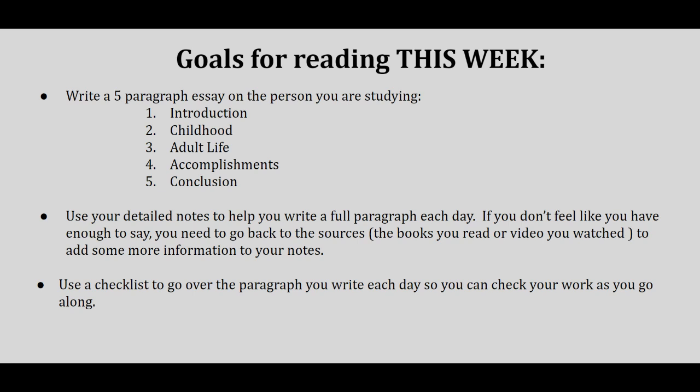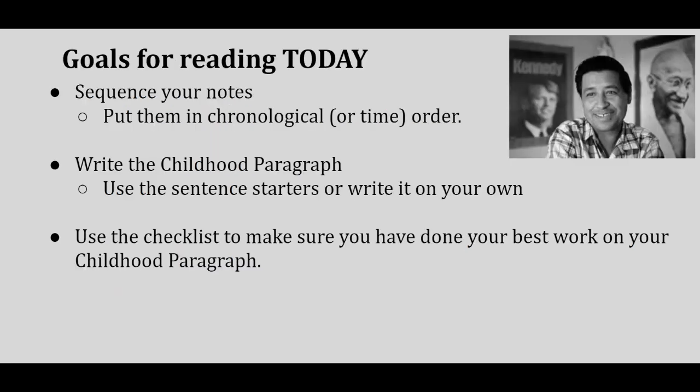Our goals for this week are to write a 5 paragraph essay, use your notes to help you write those full paragraphs, also use the texts, the books, the articles that you read, and the video you watched to help you have enough information, and use a daily checklist to go over each paragraph. Our goals for reading today are to sequence our notes, put them in chronological time order. We're going to write the childhood paragraph, and then we're going to use the checklist to make sure it's our best work.